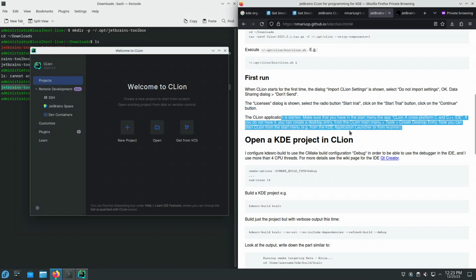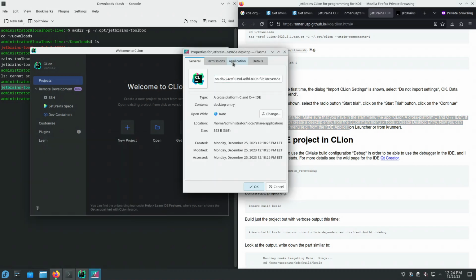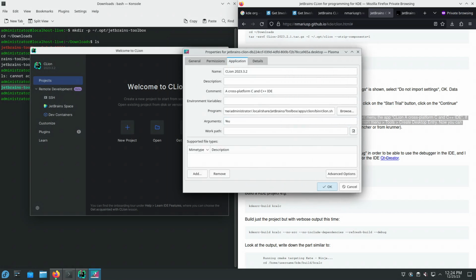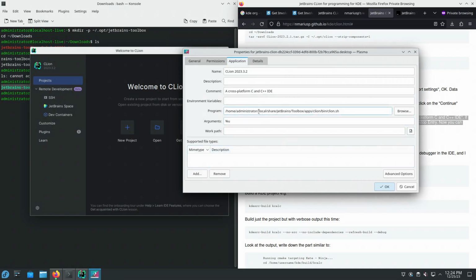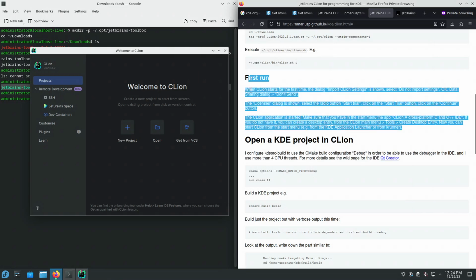Let's look at the application launcher that's in the start menu. Right click on it, edit application, and it's in the same directory, tilde/.local/share/JetBrains. And then the Toolbox handles its own applications. Okay. We're at this step where we finished installing the CLion C++ integrated development environment.